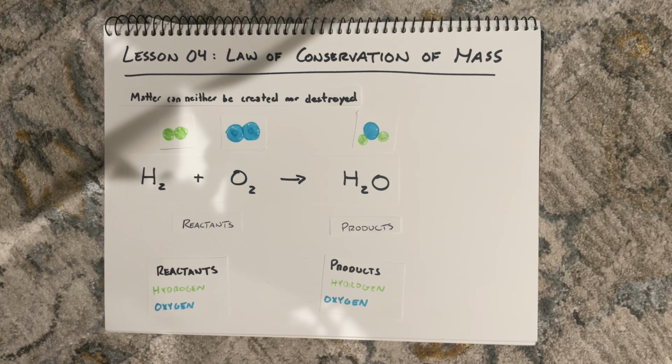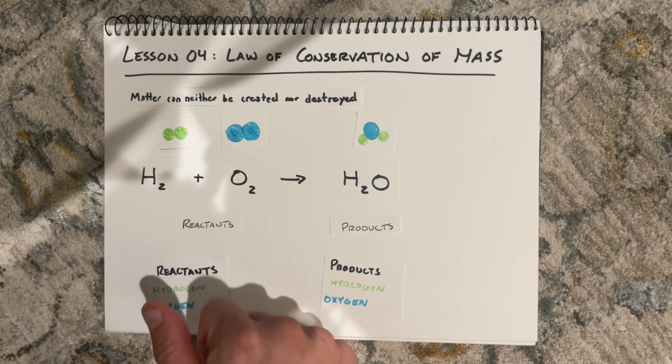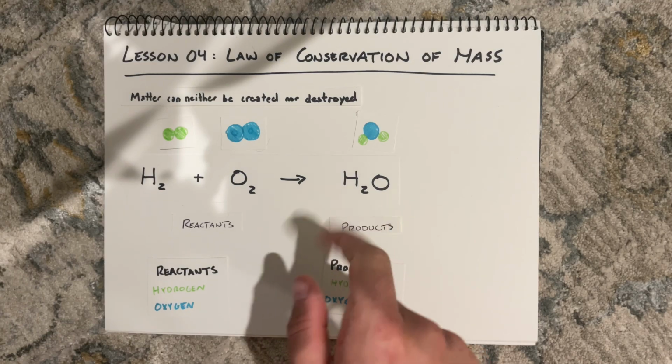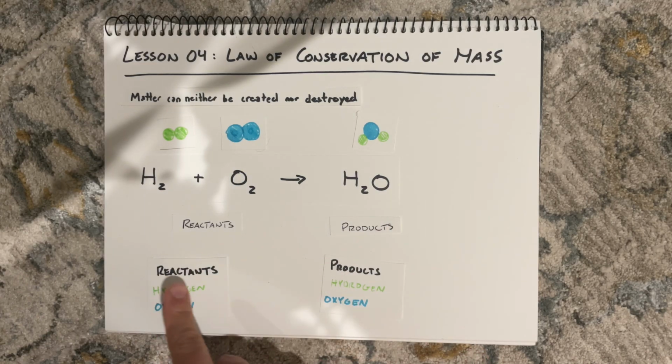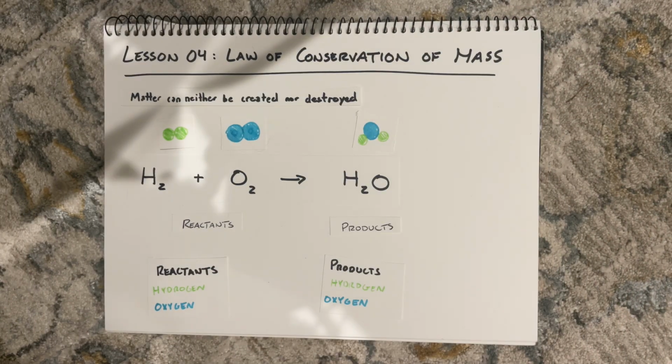So what we're going to do is count the number of atoms of hydrogen and the number of atoms of oxygen in our reactants, and then we're going to count the number of hydrogens and oxygens in our products to see if they match. And if they match, we're good to go. So let's go ahead and start counting.